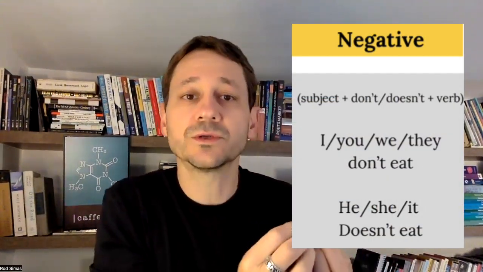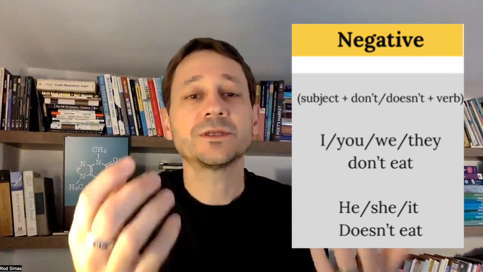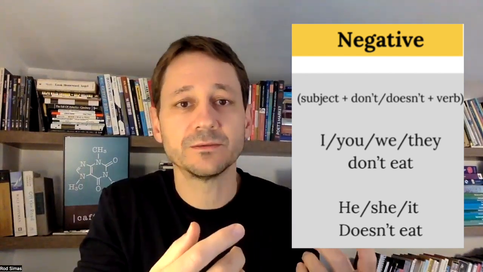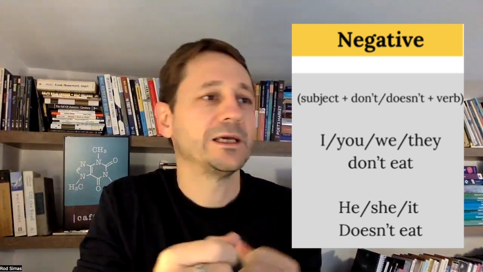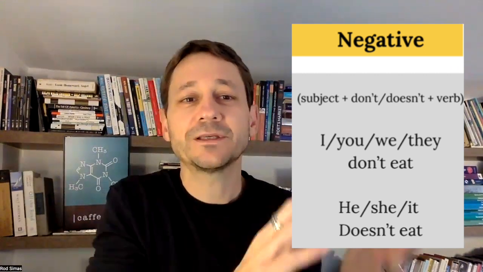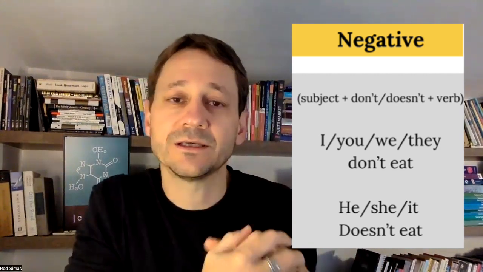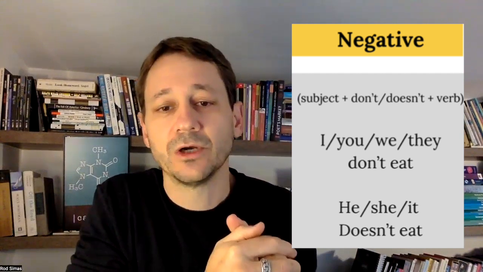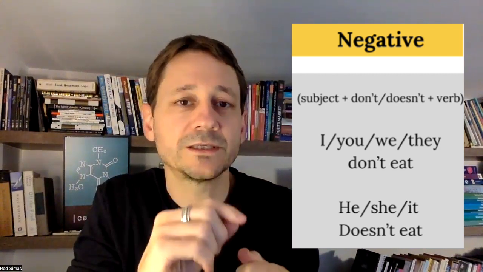Now think about negative sentences rather. Then you would also use the auxiliary verb, but in the case of I, you, we, you say don't, which is do not. Does that make sense? I don't read books because I don't like them. I don't eat meat because I'm a vegetarian. If it's he, she, it though, then again, you would use does. He doesn't eat meat because he is a vegetarian. Or she doesn't like to go to the movies. Present simple. Facts, habits, auxiliary verb do and does.